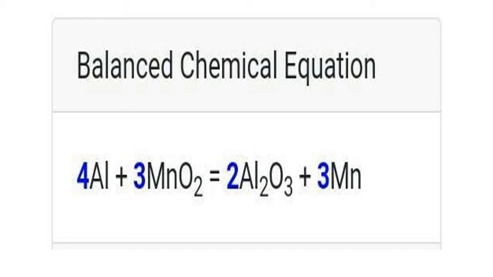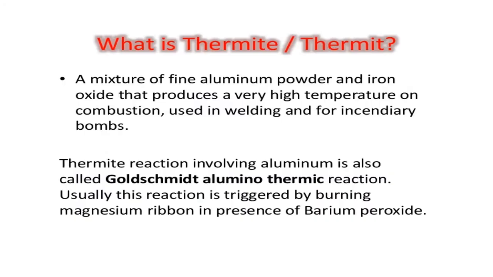Aluminum oxide forms, and aluminum is made free in what form? In the liquid form, in the molten condition. Okay, and that liquid is put where the crack is. So the crack is a gap. In that gap we put hot liquid iron, which will join the two cracked iron parts. After cooling, it solidifies, so it is repaired. That's why we use this knowledge in welding. Okay, right. Now this I already told.